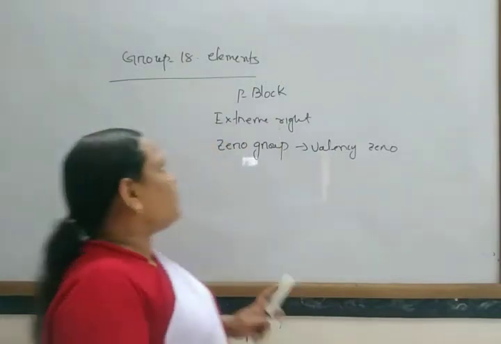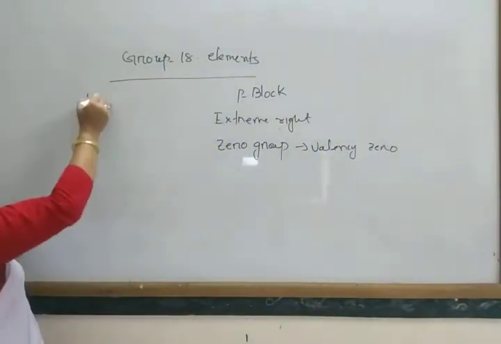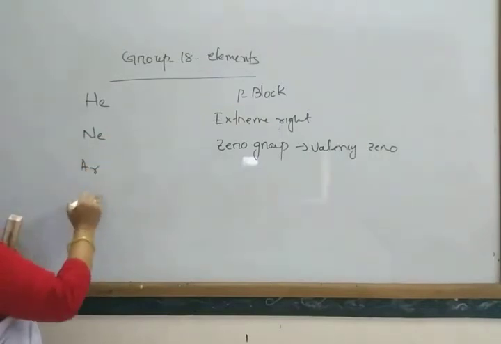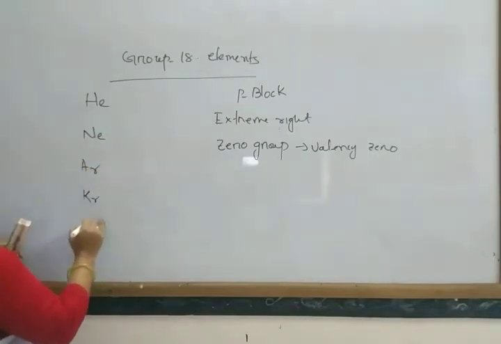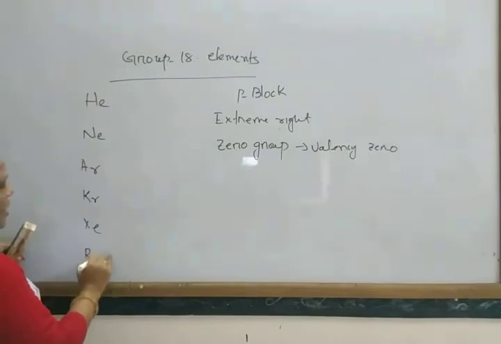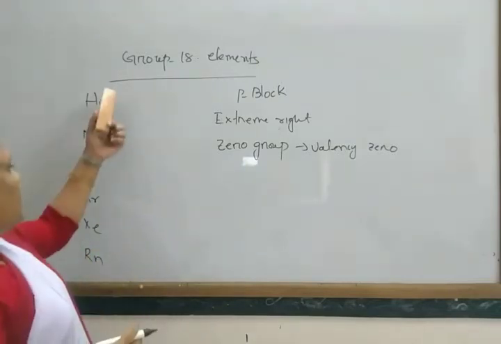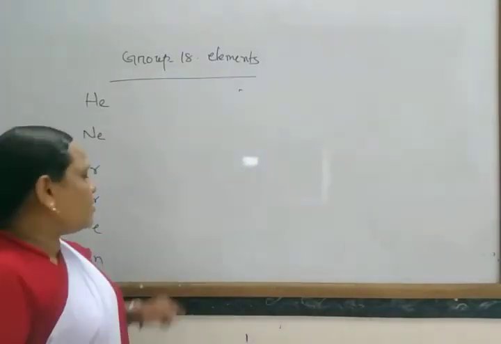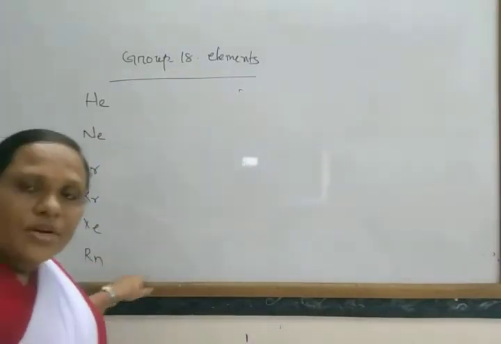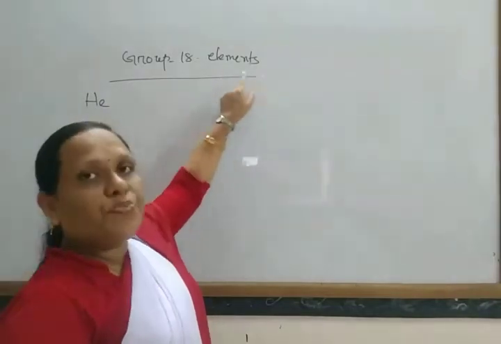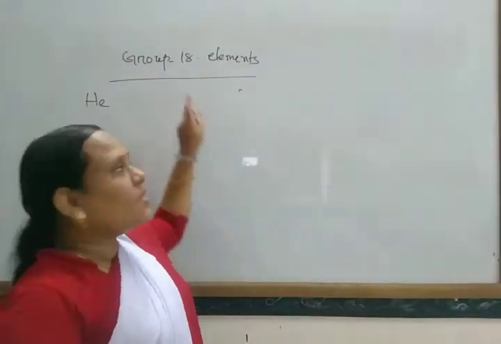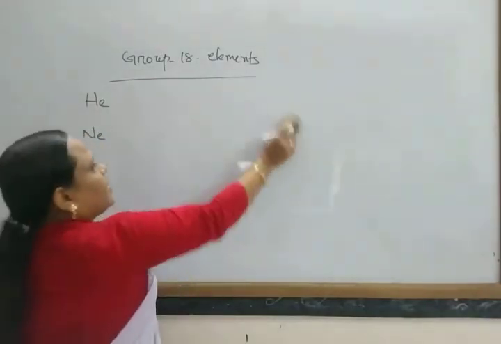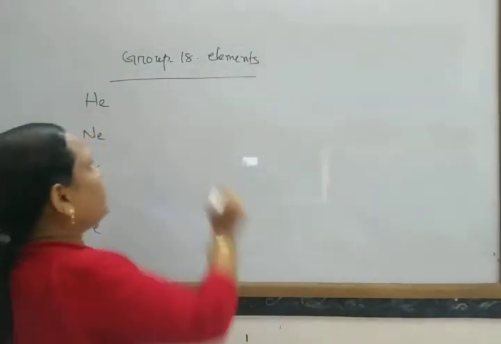So what are those elements? Those elements are helium, neon, argon, krypton, xenon and radon. The elements helium, neon, argon, krypton, xenon, radon present in group 18 of the periodic table are known as group 18 elements. These elements are also known as inert gases.